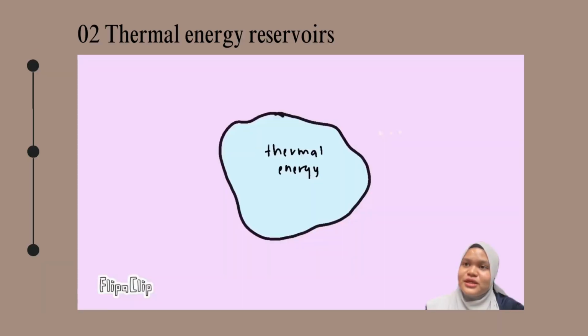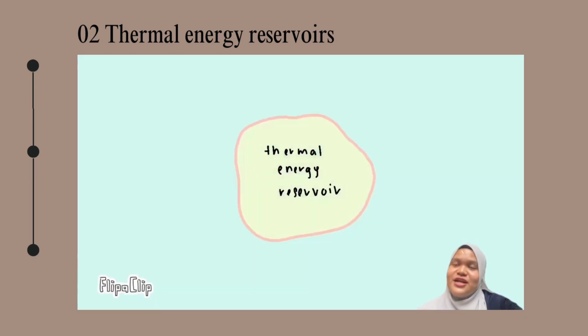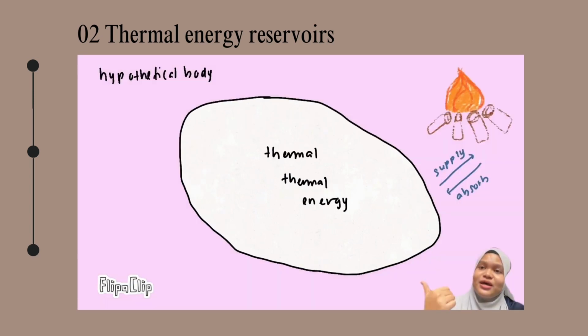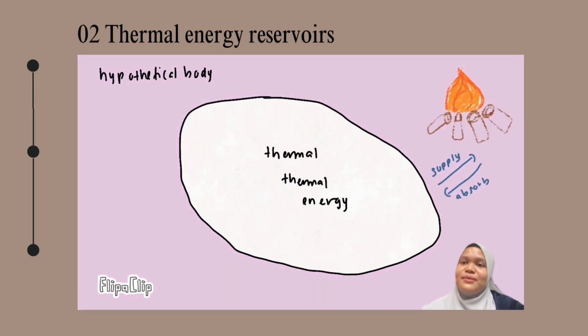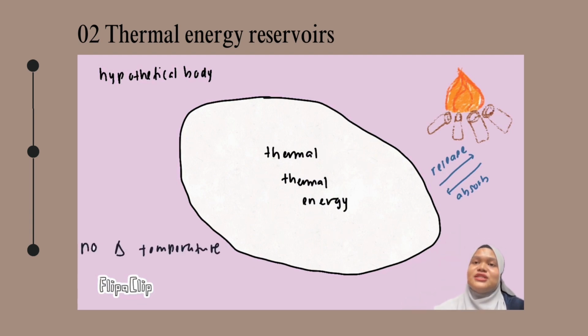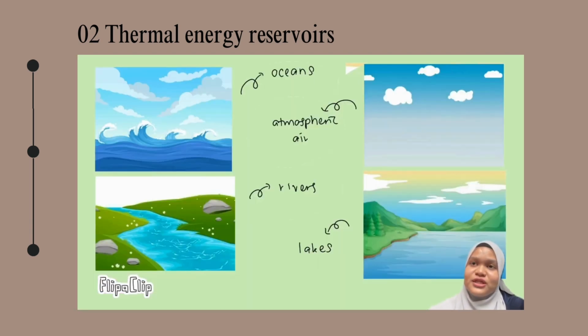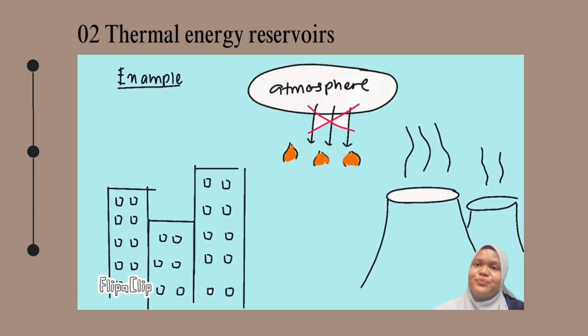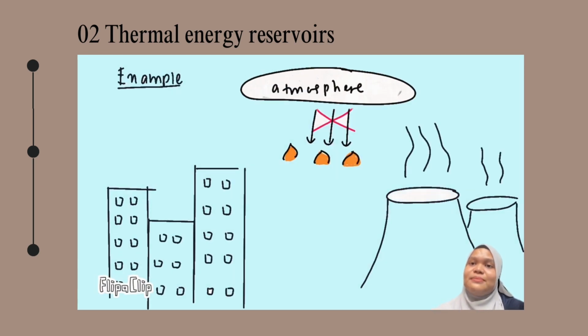The second law of thermodynamics suggests that a hypothetical body with a large thermal energy capacity can supply and absorb a finite amount of heat without causing a temperature change, and this is known as a thermal energy reservoir. Large bodies of water such as oceans, lakes, rivers, and atmospheric air can be accurately modeled as thermal energy reservoirs, due to their thermal energy storage capabilities. For example, the atmosphere doesn't warm up due to heat loss from residential buildings or waste energy from power plants.